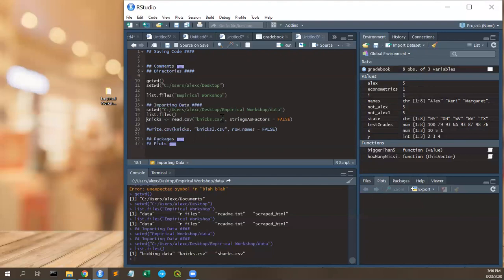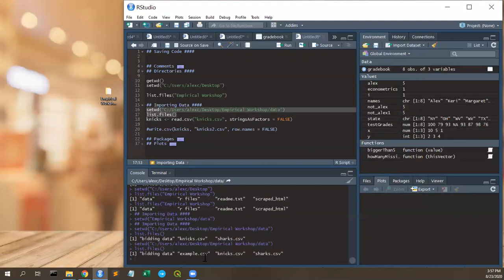So anyway, what I can do now is set my working directory, list my files. Now I have that extra file, example.csv. I'm just going to read in this file called nix.csv. I'm going to save it as nix. With stringsAsFactors, pretty much what it's going to do is, instead of converting names and things like this to a factor variable, as we had before, where Alex was a factor and had levels, we're just going to read it in as pure text.